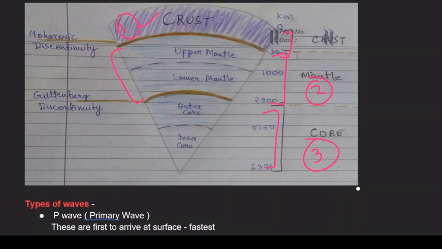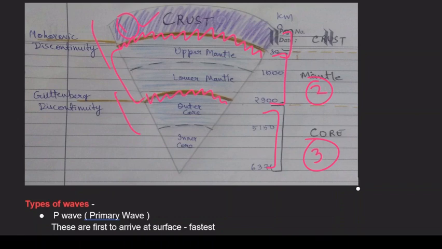So there is a division called the Mohorovicic discontinuity. The Mohorovicic discontinuity is nothing but a layer in between that differentiates the two layers. The partition that separates the two major layers is called a discontinuity. So you have the Mohorovicic discontinuity and then the Gutenberg discontinuity. The Mohorovicic discontinuity is between the crust and the mantle, and the Gutenberg discontinuity is between the mantle and the core.